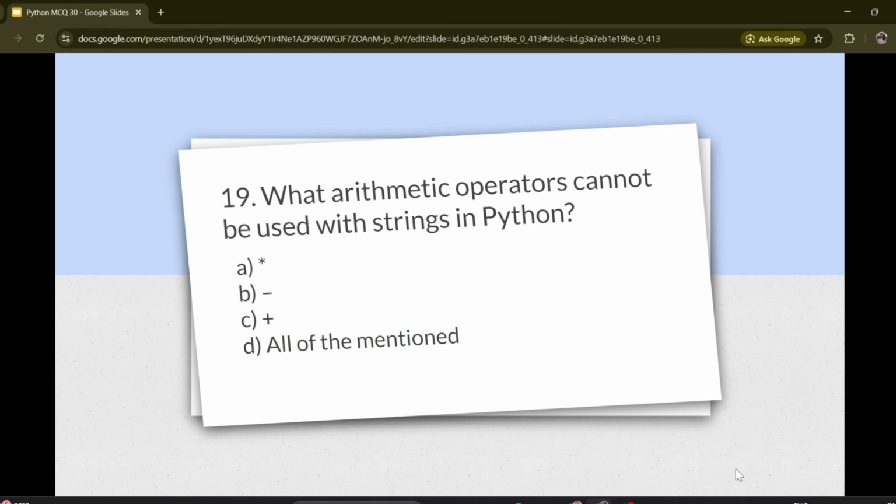Question number 19. What arithmetic operators cannot be used with string in Python? Options are A. Star, B. Minus, C. Plus, D. All of the mentioned. Correct answer is B. Minus.